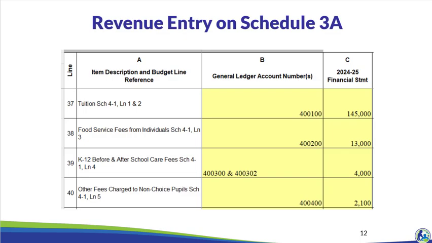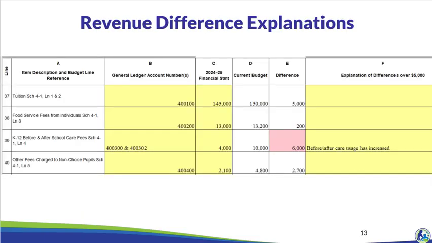Please take a moment to enter the general ledger account numbers in column B and the amounts in column C for lines 37 through 40 in your Holy Love budget. At this time, you have not entered the budget revenues in, so column D will be 0. However, once you complete the budget, column D will update.